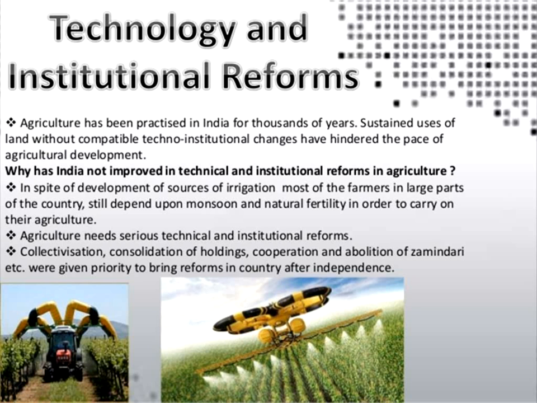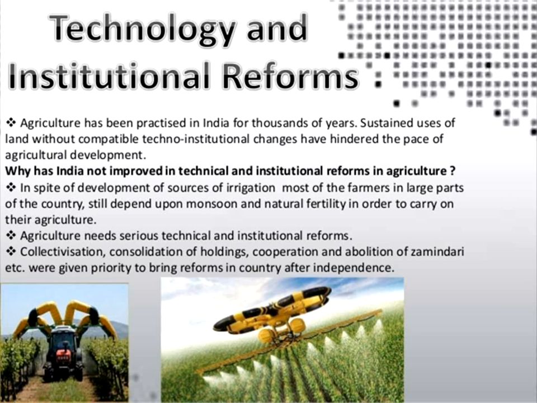Why is India not improved in technical and institutional reform in agriculture? Because of the development of sources of irrigation, most of the farmers in large parts of the country still depend on monsoon only. We do not have the facility, and the government has also not provided irrigation facilities well. Most of the water is wasted because all the water goes to the sea. Conservation of water management is nil in India.